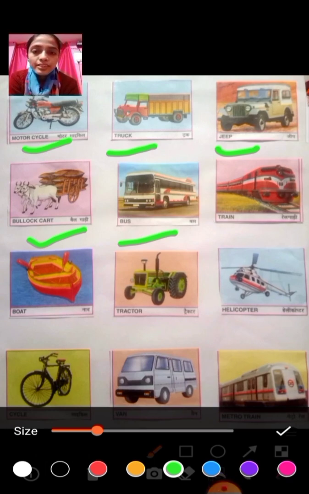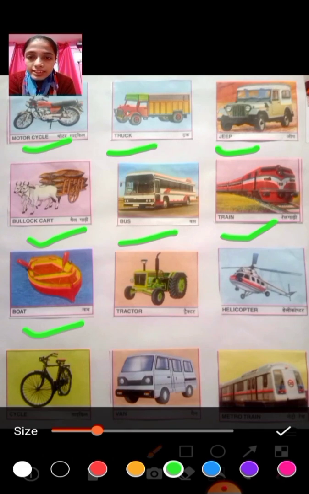Okay. After that, what we see here? A train, rail gadi. Okay. When we travel from Haldwani to Delhi, so we would like to take a train. It carries so many passengers. A train has so many wheels also. And train has so many compartments.